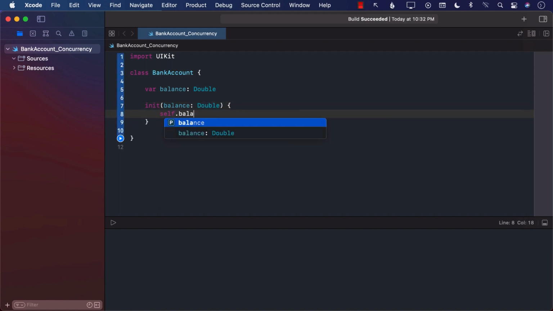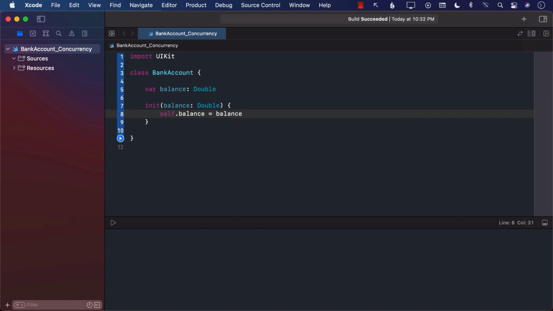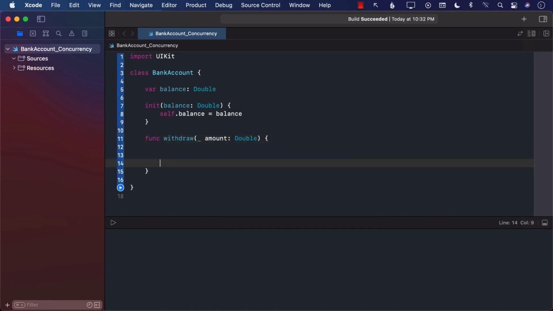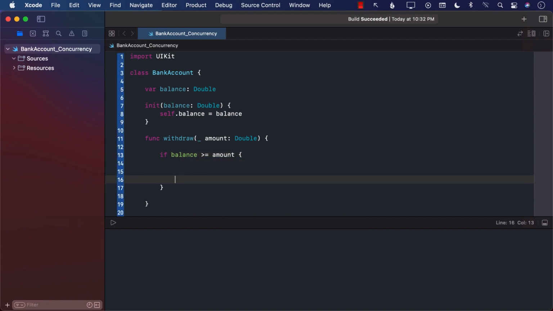We will simply assign our property the balance that you pass in the initializer. Great. Now we also have a withdraw function. You can send in the amount that you want to withdraw. Over here, we will check if the balance is greater than or equal to the amount, then you can withdraw the amount.